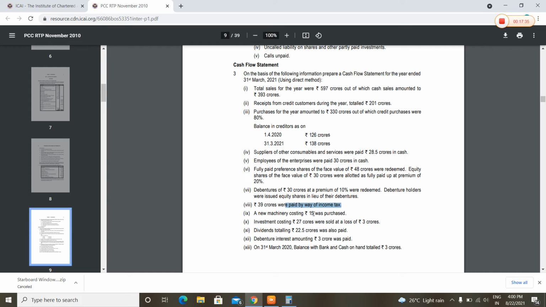The new machinery purchase is 15 crores. You will get operating activities. Then investing activities, that is very easy. Investing activities, machinery 15 crores. We will deduct this.